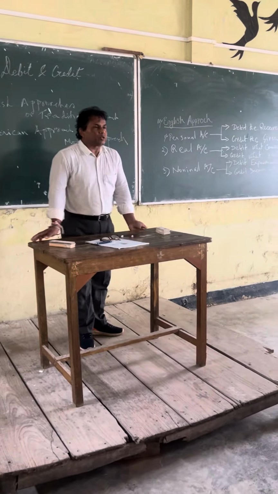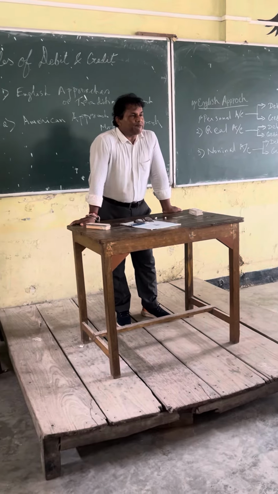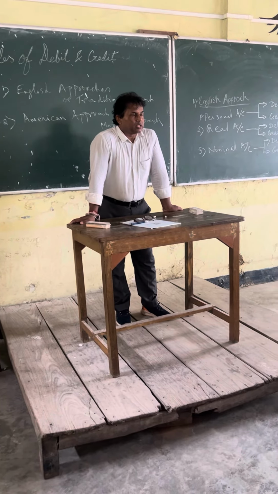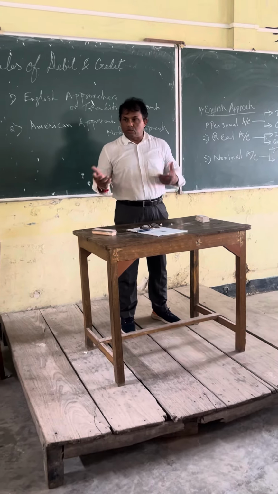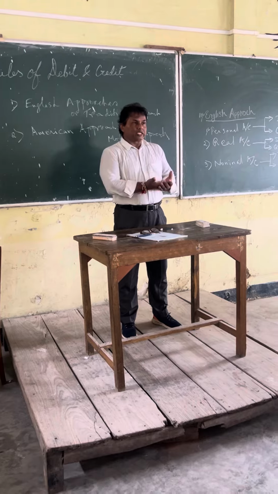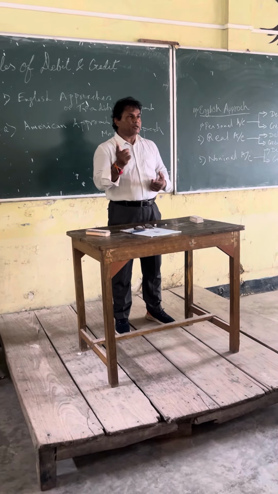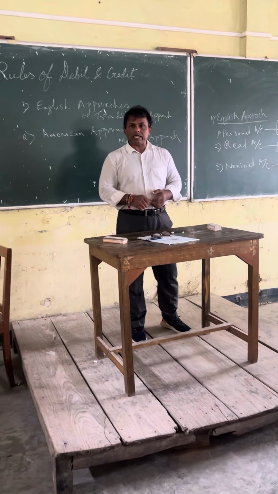Dear students, please watch one thing. Rules of debit and credit are very, very important. Without the rules of debit and credit, also known as golden rules, you cannot do anything. You may pass some journal entries, but in future, you shall be in trouble.